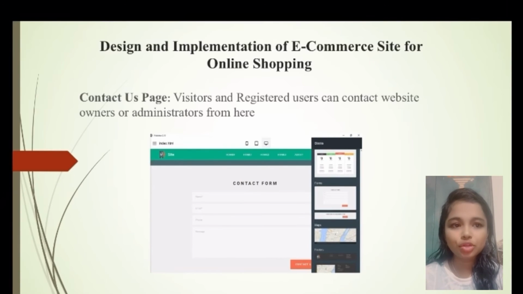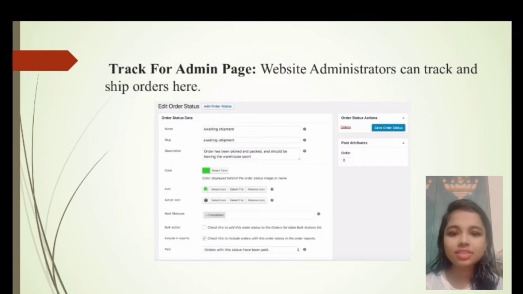Design and implementation of an e-commerce site for online shopping. Contact us page: visitors and registered users can contact the website owner or administration from here. If you see this diagram, the contact form, you can fill this form out to contact them. Next, we see about the tracking admin page. Website administration can track and ship orders here. Edit order status. If you can see the order details in here, we can use this form to check whether the order is delivered or declined.